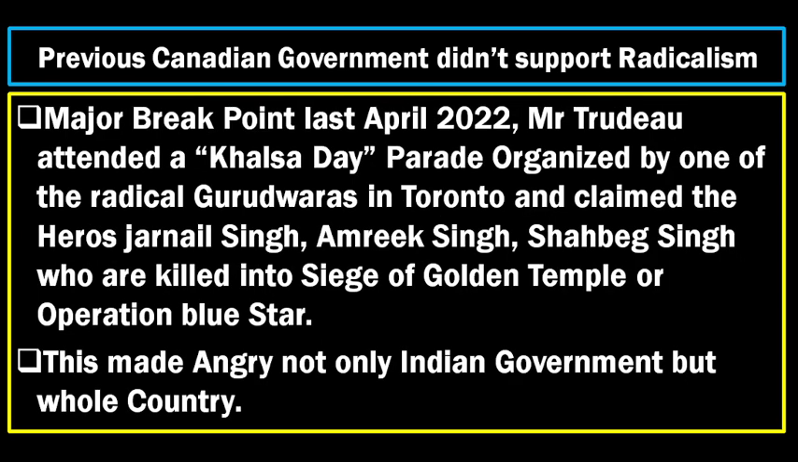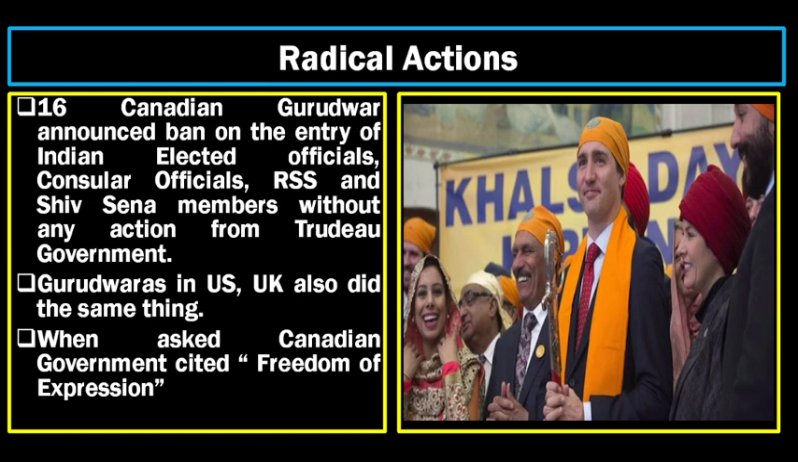So the major breaking point happened in April 2022. Mr. Trudeau attended Khalsa Day, a parade organized by the radical Gurudwara in Toronto, and claimed Jarnail Singh, Amrik Singh and Shabeg Singh, who were killed in the siege of the Golden Temple, as heroes. That was not liked by our Indian government, and at the same time not by the people of the country even. And at the same time, radical actions happened.